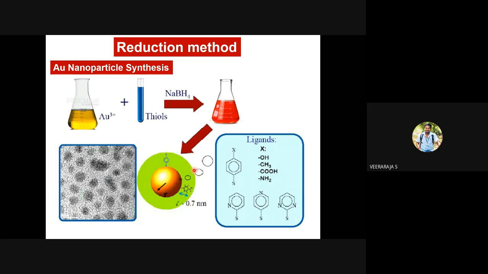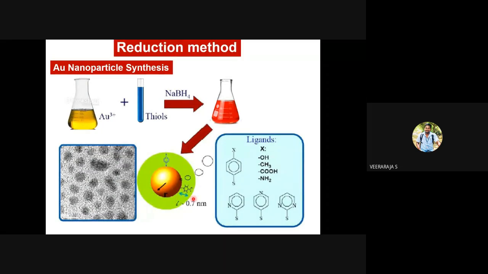This green circle is the stabilizing agent. They can be thiol, hydroxyl, methyl, carboxyl, ammonia, amine, or PVA, PVP, etc. This stabilizing agent will protect against agglomeration. These stabilizing agents will also protect against oxidation of the particles.